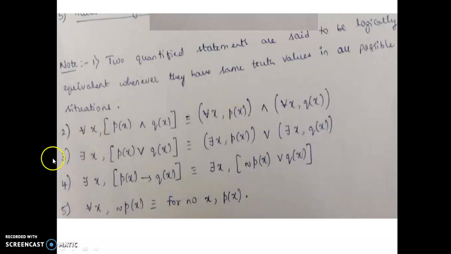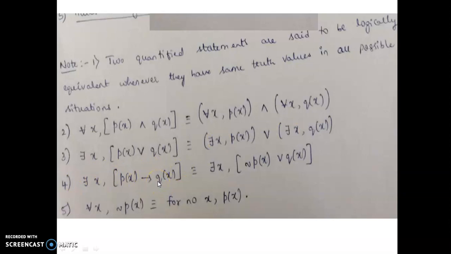And there exists x, p of x or q of x. So if at all only one element exists, then p of x should undergo that, and here q of x also should undergo. In the same way, there is a conditional.